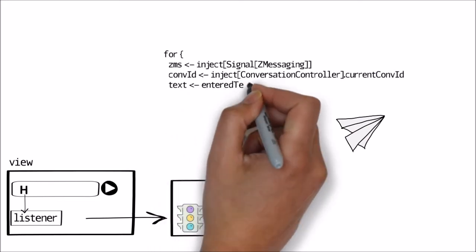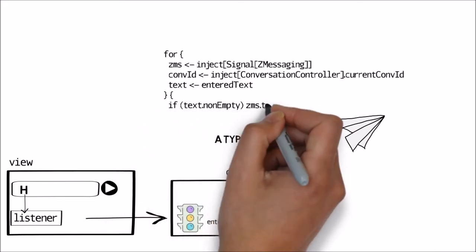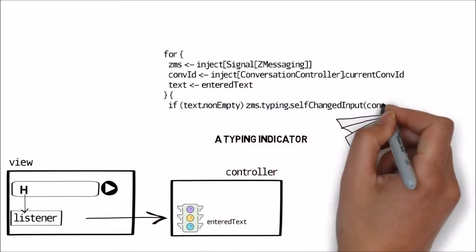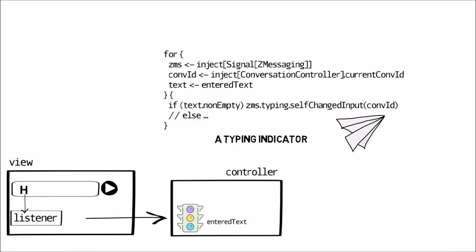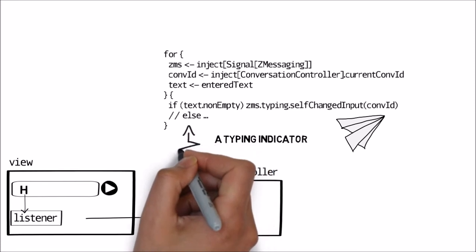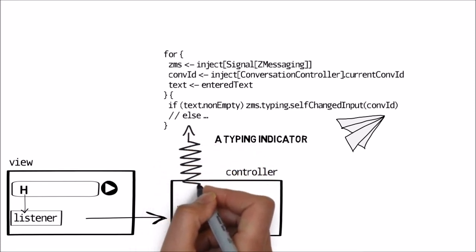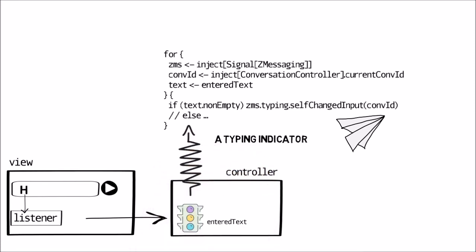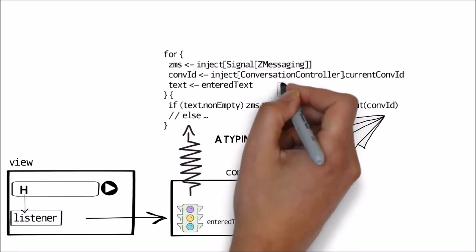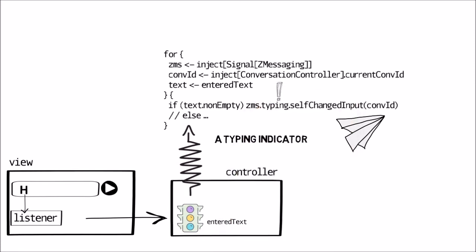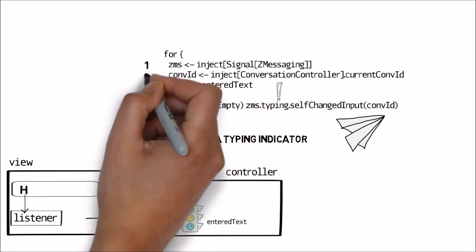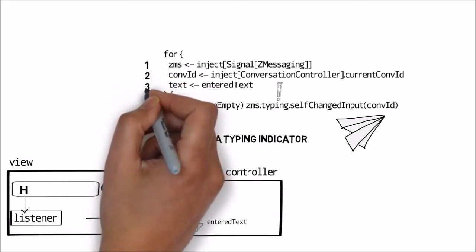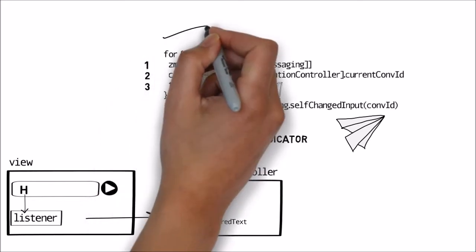With these few lines of code, we can say that every time the entered text is changed, we want to access our current account, then get the current conversation ID, then access the service which implements how the typing notifications are handled, and then inform the service that we wrote something. Every time we update the entered text or switch the account or the current conversation, the controller will react by calling this method. Please also note the order.